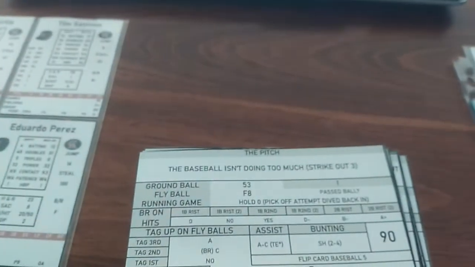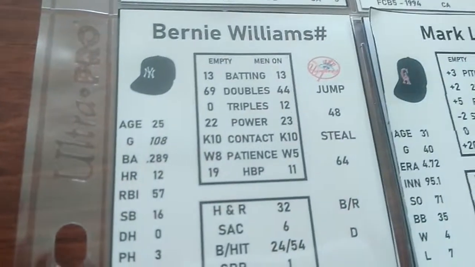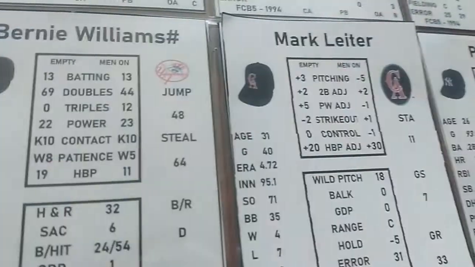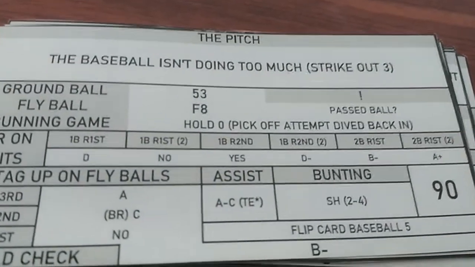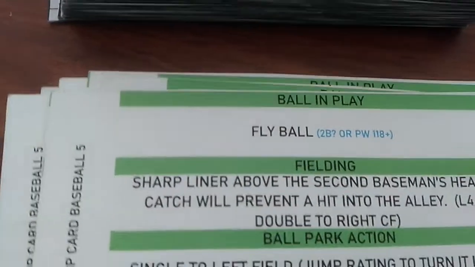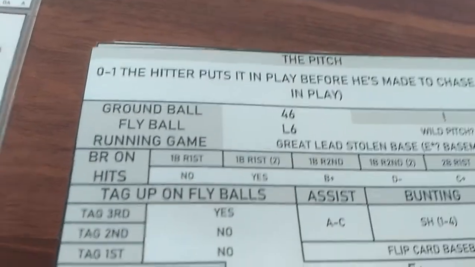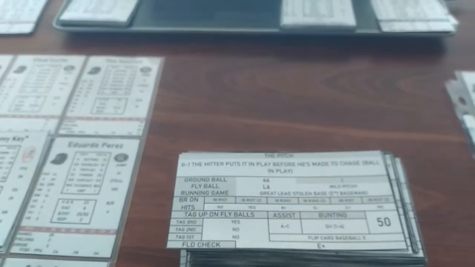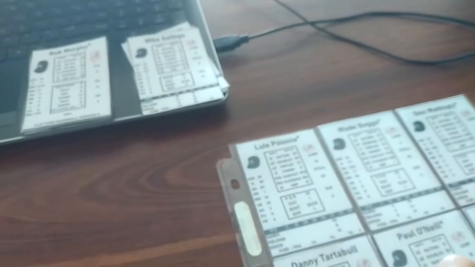Looking for a strikeout, and it's a strikeout 3. But the ball's not doing too much. Bernie Williams is a contact of 10 with men on. +1 makes him an 11. 11 is well above the strikeout of 3, so it's good for the batter. So it's into play. He's got a chance to get a hit here, but it's a fly ball. And the fly ball is a line out to the shortstop. So 2 down. The runner stays at third, so runners are still at the corners with Randy Velarde up.